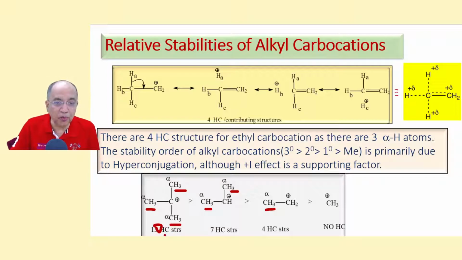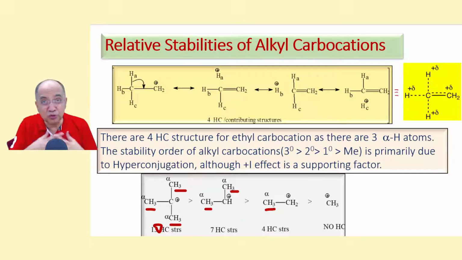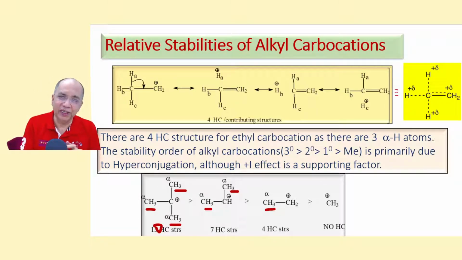So the more the number of alpha hydrogen atoms, the more is the number of hyperconjugation structures, and hence the more is the delocalization, and hence the more is the stability. Therefore, a 3-degree carbocation is much more stable. It is predominantly explained by hyperconjugation, not by the plus I effect.